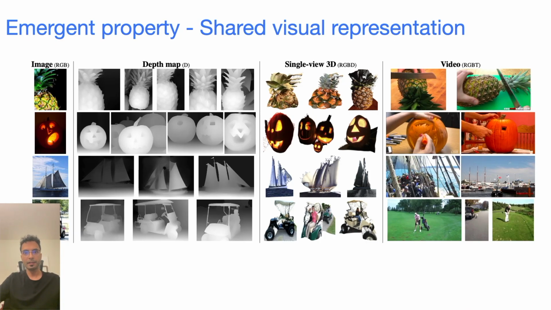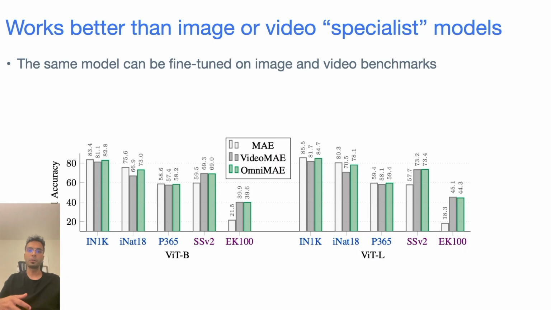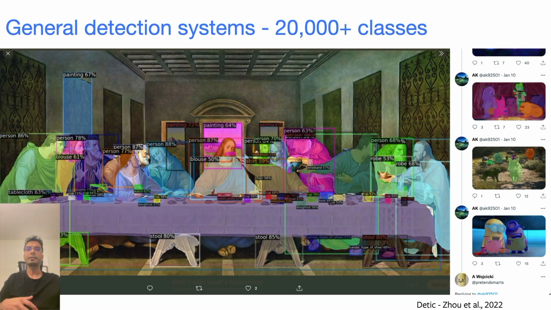We've also shown that these Omnivore models can be trained without supervision, purely on self-supervised data, and now these self-supervised Omnivore models outperform self-supervised video-only or image models. Finally, we've used these general modeling techniques to create detection models that can detect 20,000 or more classes. And this detection model was not trained on human supervision, box supervision, for these particular classes. Just by using general modeling techniques, we can have it detect a variety of different classes.